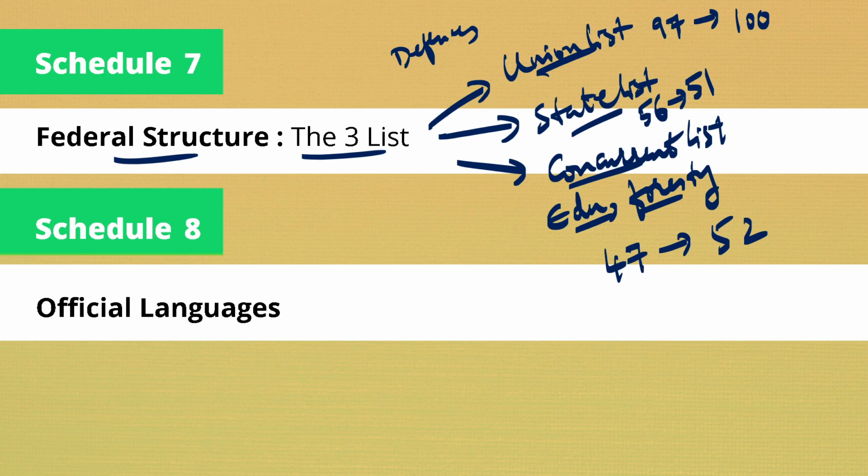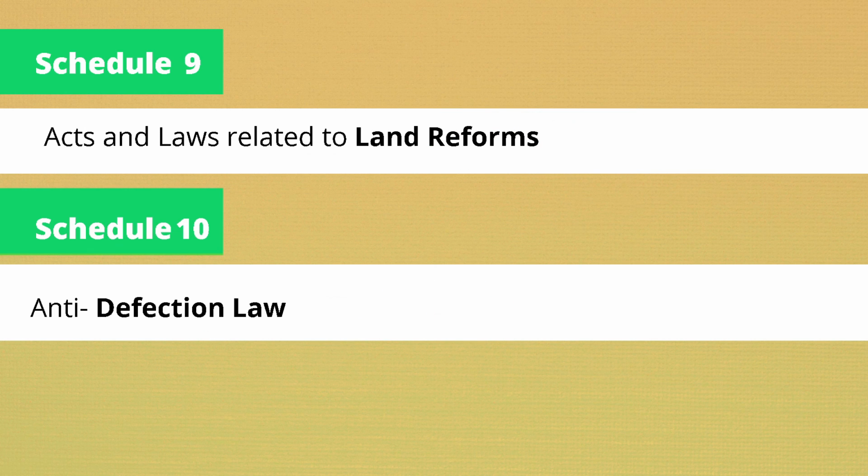Now let us move to Schedule 8. Schedule 8 illustrates the official languages. Originally we had 14 official languages, but now we have 22 official languages. Schedule 9 talks about the acts and laws related to land reform. Schedule 10 talks about the anti-defection law.